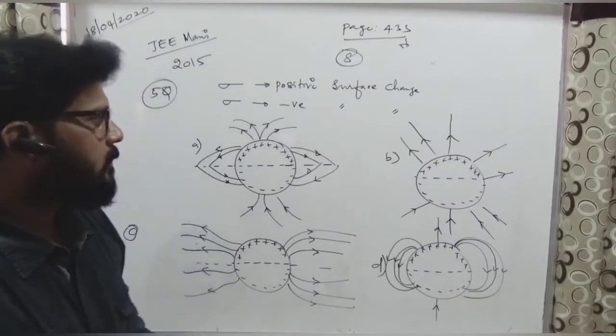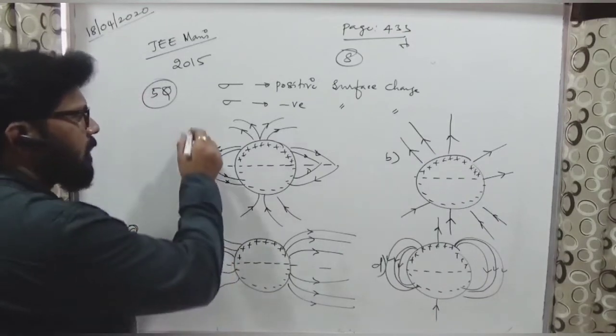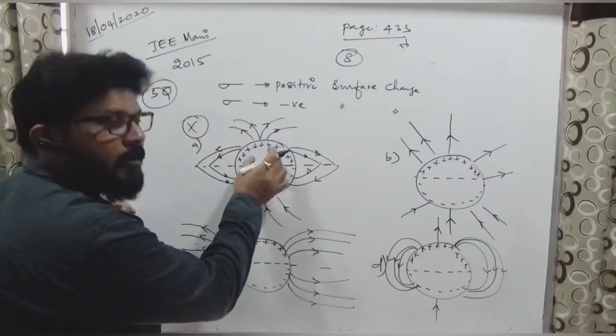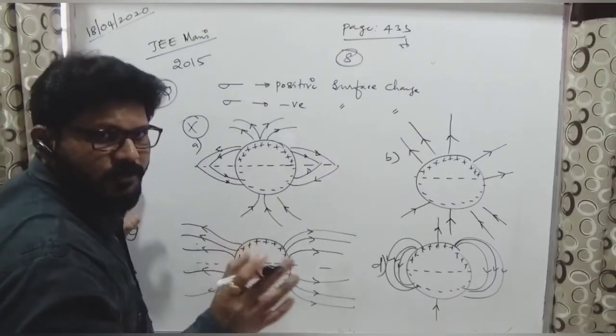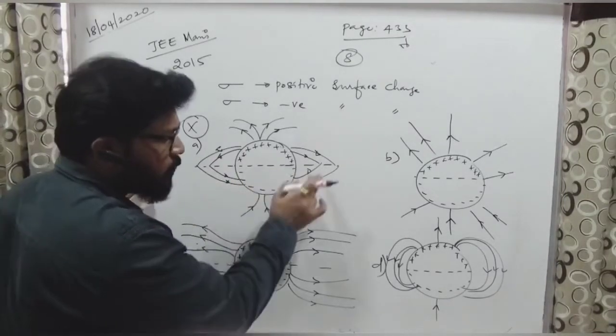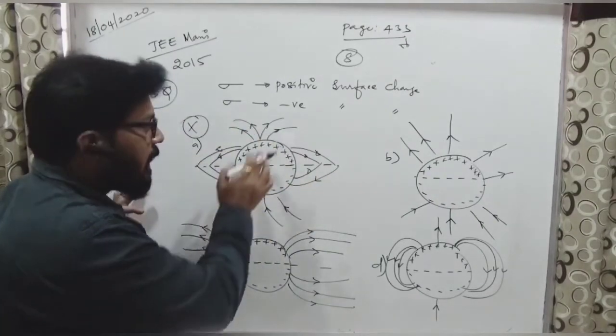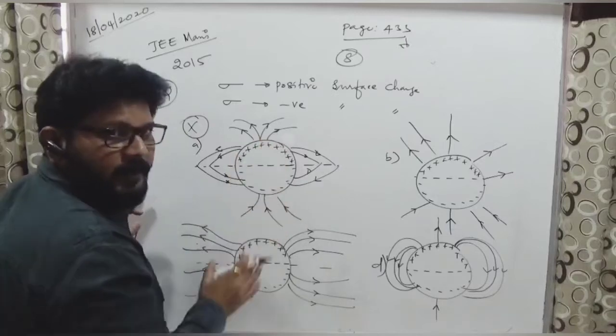Yeah, very good. Now coming back to the explanation, A is not a correct answer. Why? Because the number of positive charges and negative charges should be equal. We see here two lines are coming and joining here, but these lines are not meeting. They have to meet as electric lines.